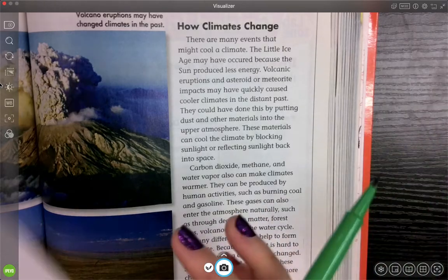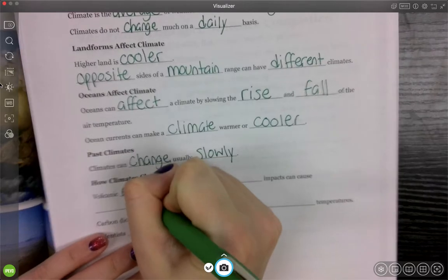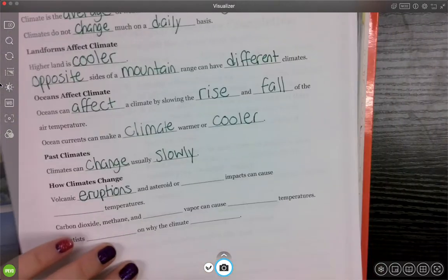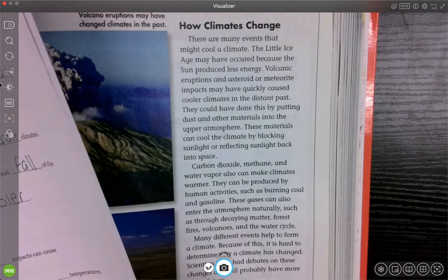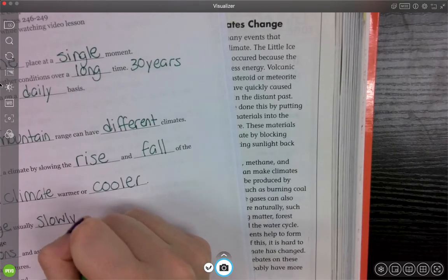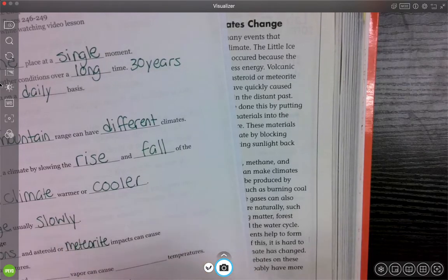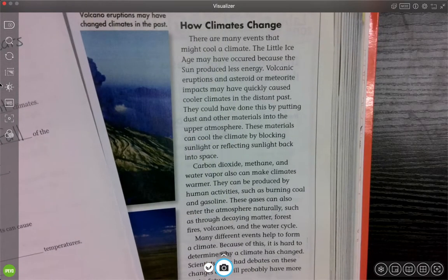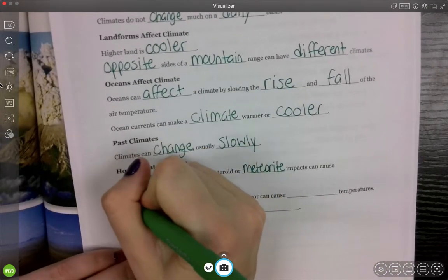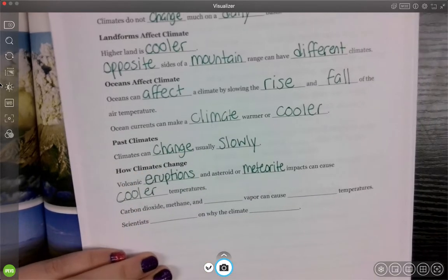So those volcanic eruptions and asteroid or meteorite impacts can cause cooler temperatures. And that's something we see, that they kind of block the warmer air from coming in.